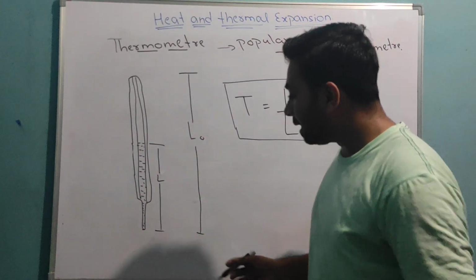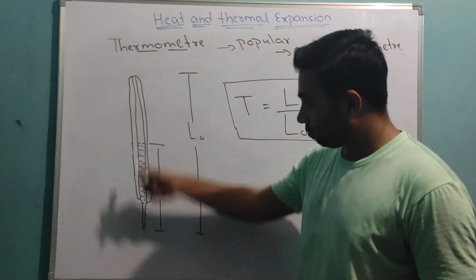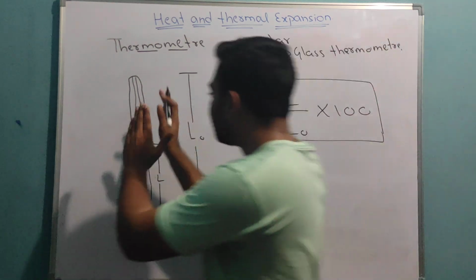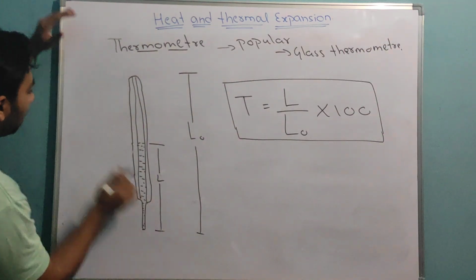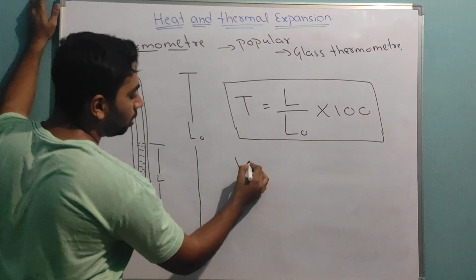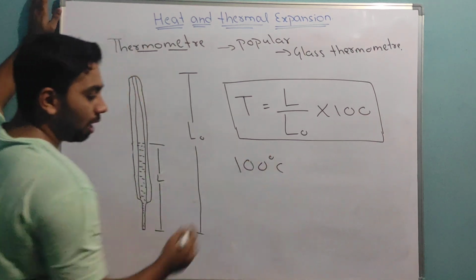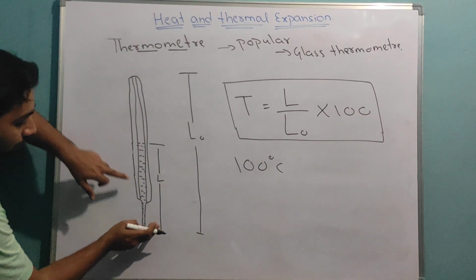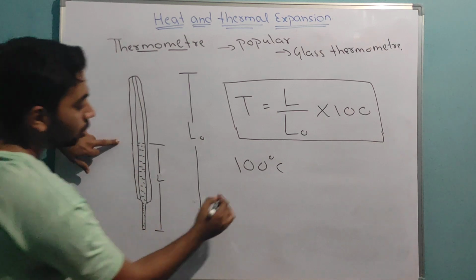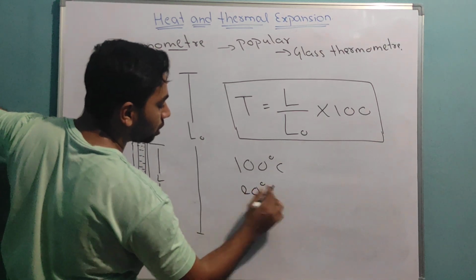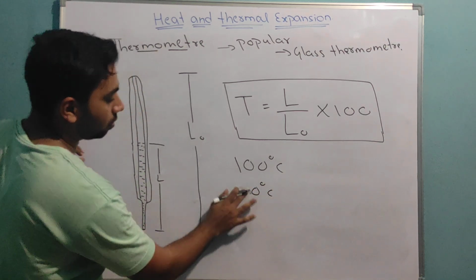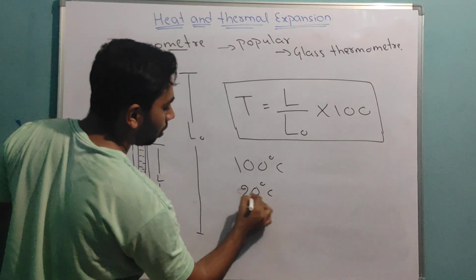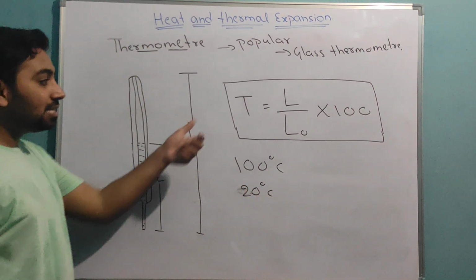Now, for example, one instrument has 100 degrees Celsius, and the value rises to 120 degrees Celsius. Then what is the temperature?